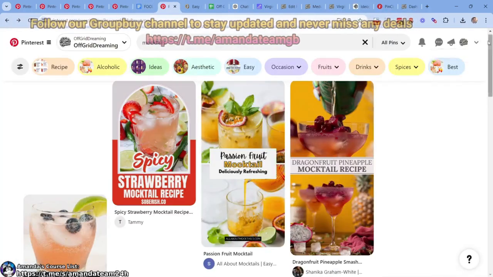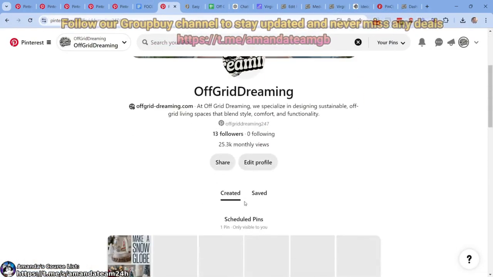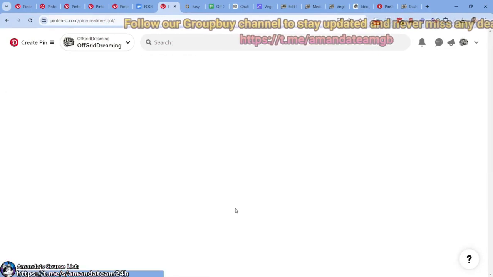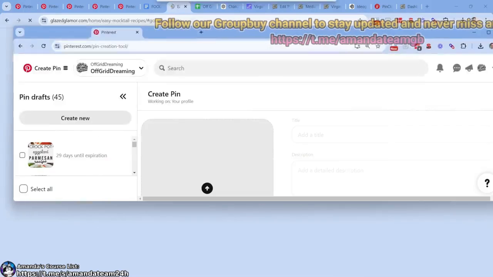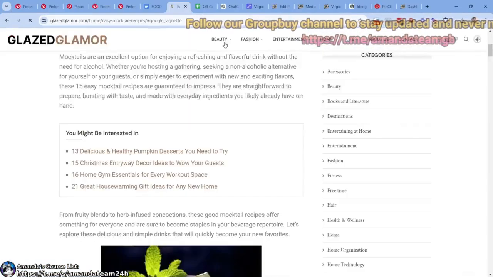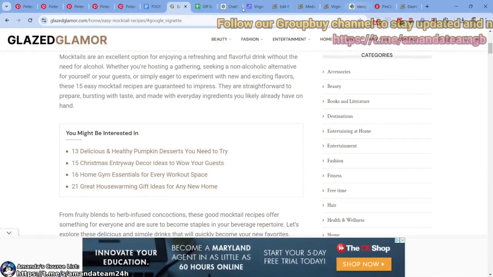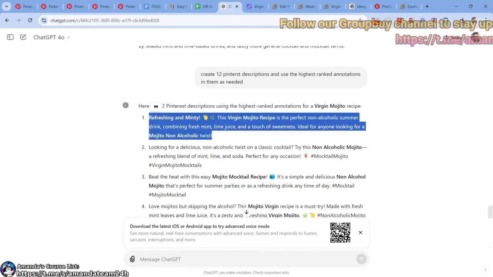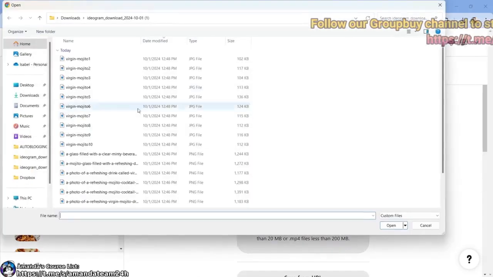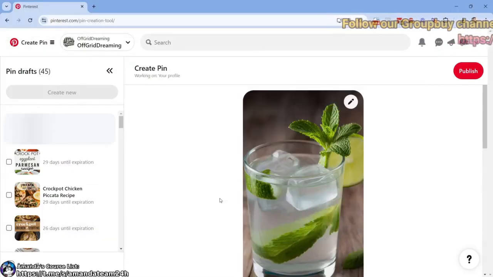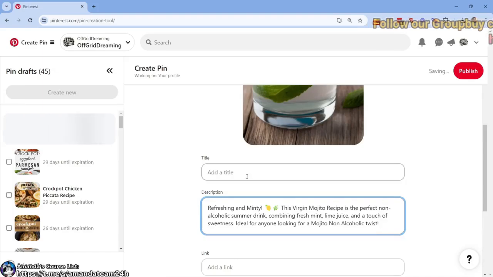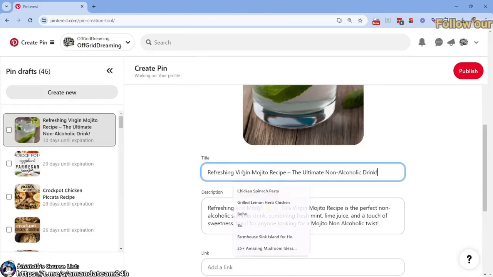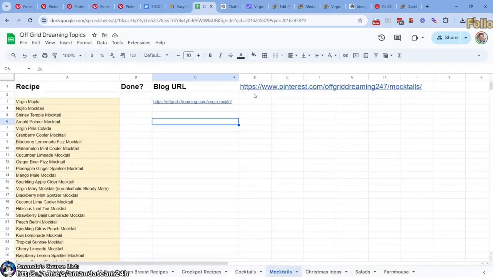Let's come to our page. Let's come to saved, mocktails, boom, pin. So I'm going to bump this out so it's its own instance, so I can Alt-tab back and forth. What I want to do here is grab this. All right, first image, we're going to do number 1. We're going to do this, and then we're going to do this.